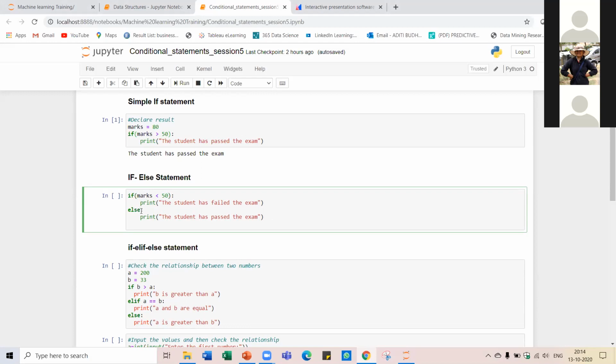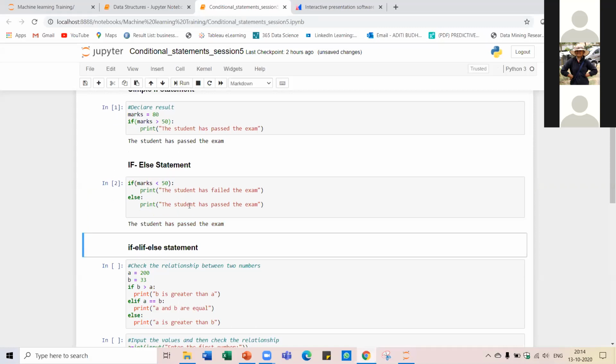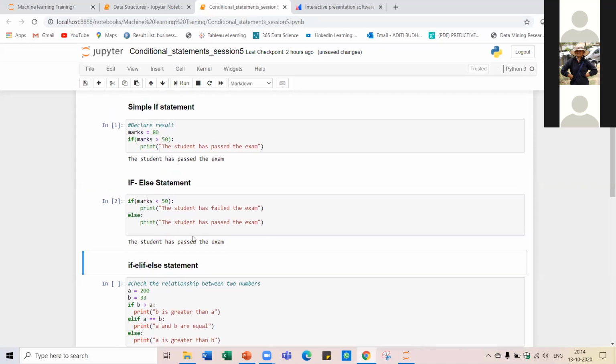Here again, you should provide the indentation so that Python understands that this piece of code belongs to the else block, right? So run this and you will again get, the student has passed the exam.